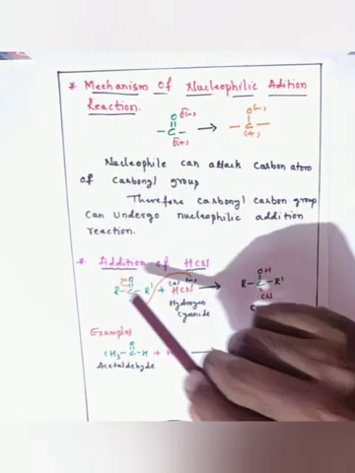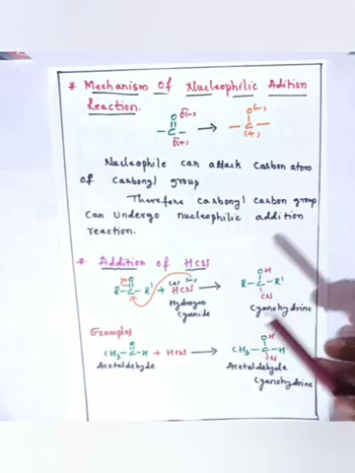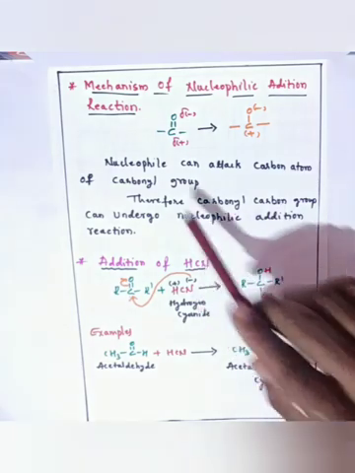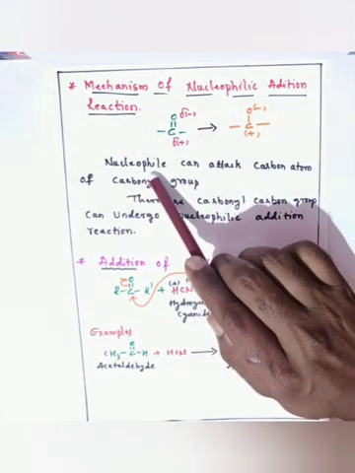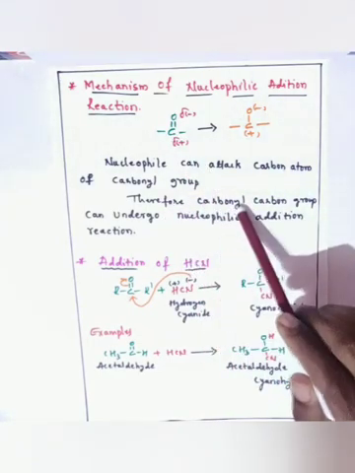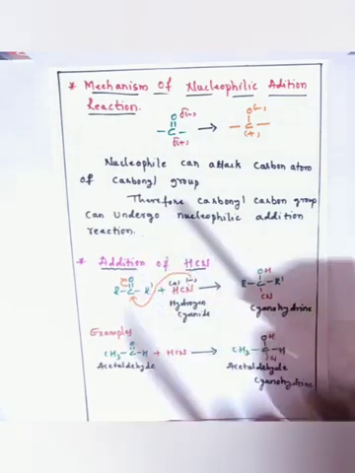So carbanions are electron-rich centers, and a carbocation is an electron-deficient center, so a nucleophilic attack takes place on the carbon atom. Therefore, the carbonyl carbon group can undergo nucleophilic addition reactions.